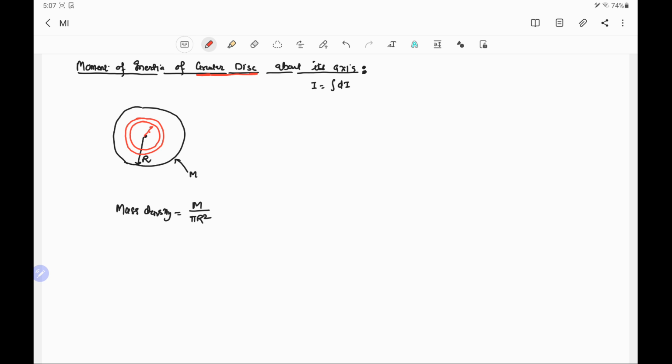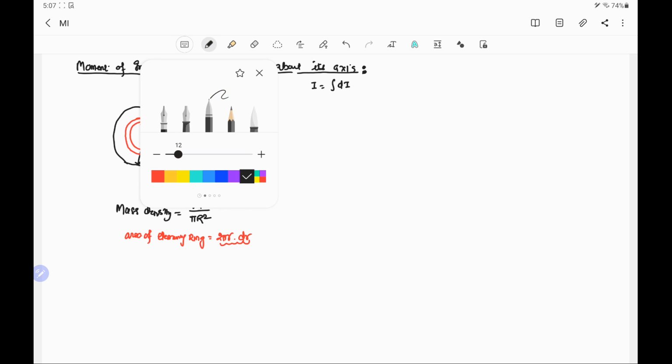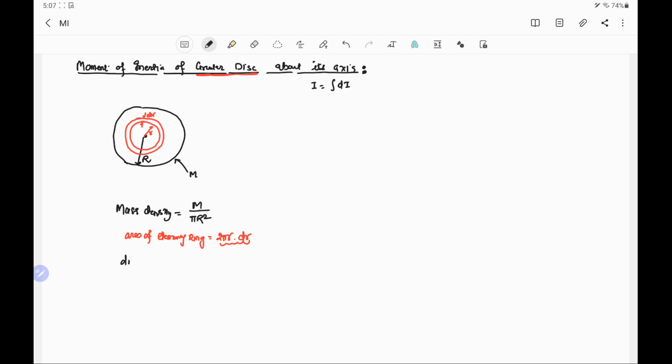So this is the radius r of this elementary ring, and the thickness or width of this ring is dr. That means the area of the elementary ring equals 2 pi r. This will be the length of this ring, and the width is dr. So this will give the area. Using this area, we can find the elementary mass dm, that is equal to mass density multiplied by the area of the elementary ring, that is 2 pi r dr.